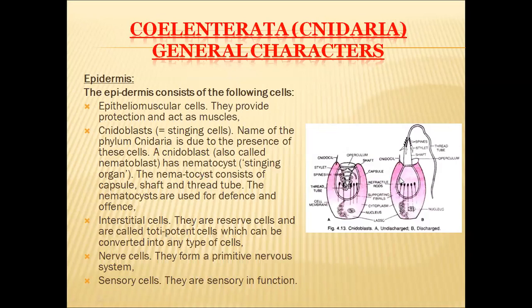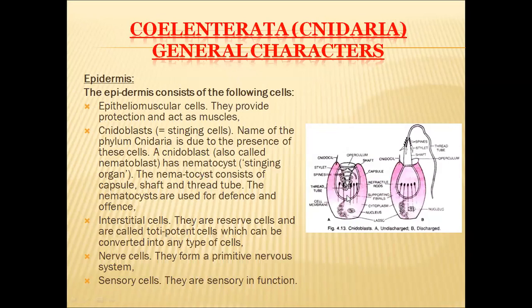In both these phases of cnidoblast, we can see a sac-like structure. So this is a sac-like structure, and here in this diagram, this is the sac-like structure. These sac-like structures are called nematocysts. And this nematocyst is also called the stinging organ. The nematocyst consists of a capsule, and inside this capsule, a shaft and a thread tube are present.